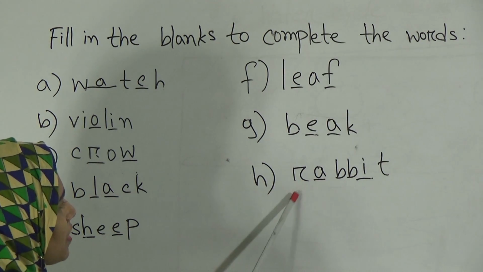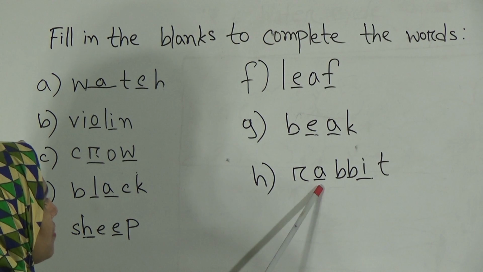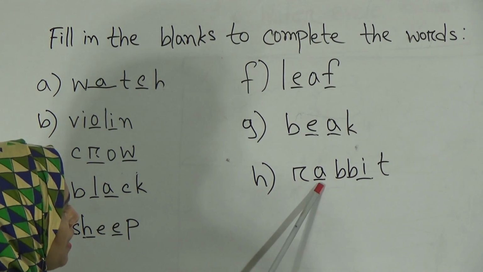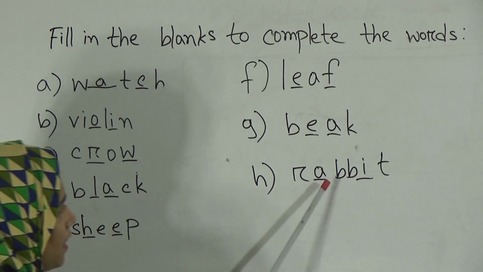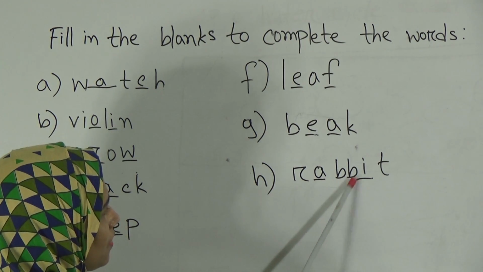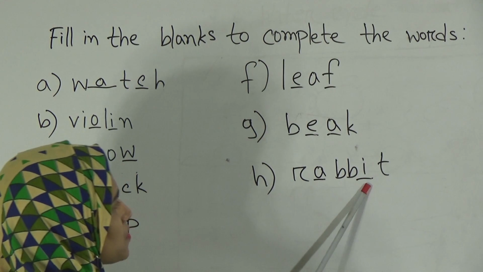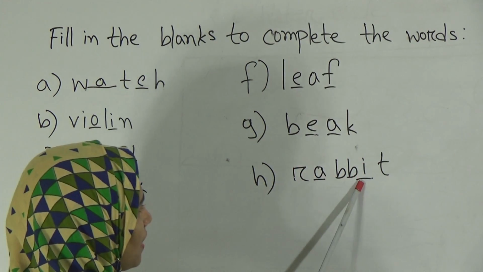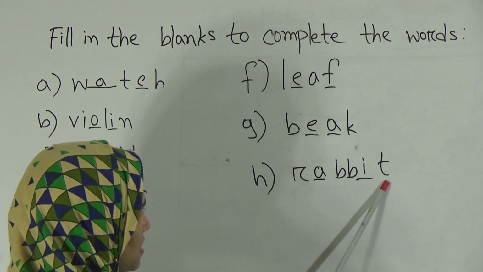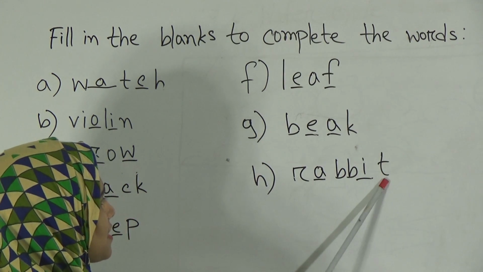Look, dear students, after the letter R you will get a gap, and in this gap you have to write the letter A. R-A-B-B, then you will find another gap, and here you have to write I. Our last letter is T.